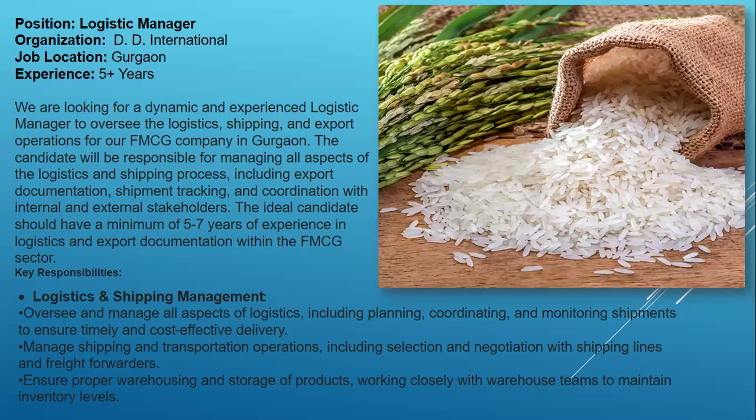So who is the internal stakeholder? The production team, packing team, logistic team and procurement team. The external stakeholders are the CHA, freight forwarder and other government agencies required for the export, like the customs authority and DGFT. The ideal candidate should have a minimum of 5 to 7 years of experience in logistics and export documentation within the FMCG sector. A person who is currently working and has 5 to 7 years of experience can join this job.